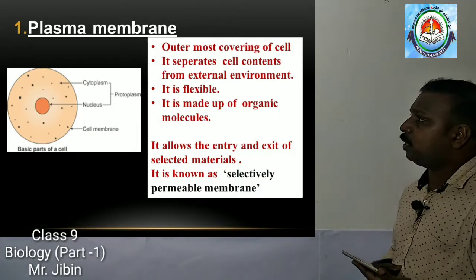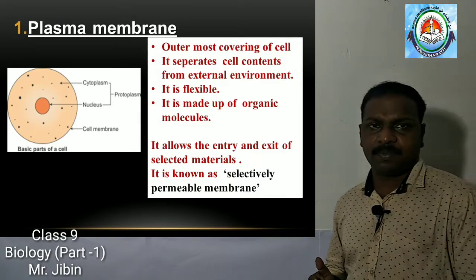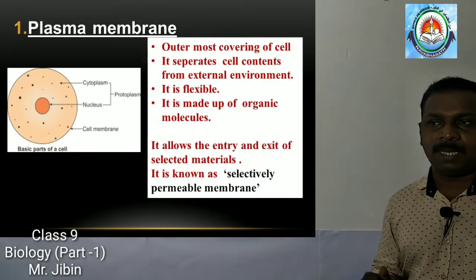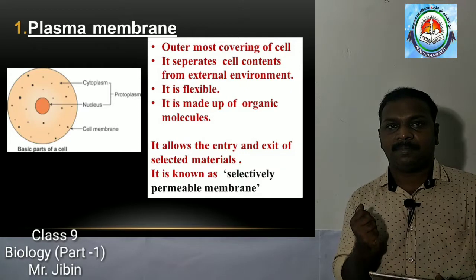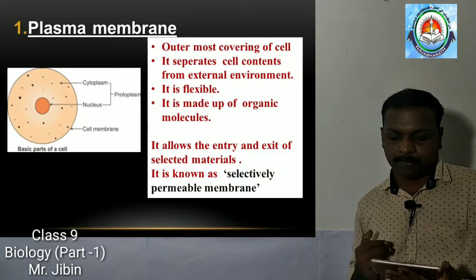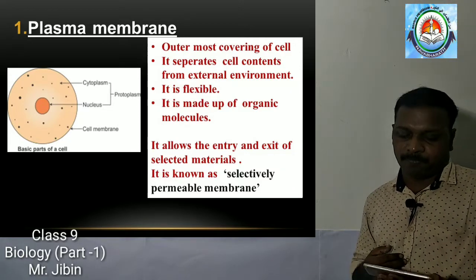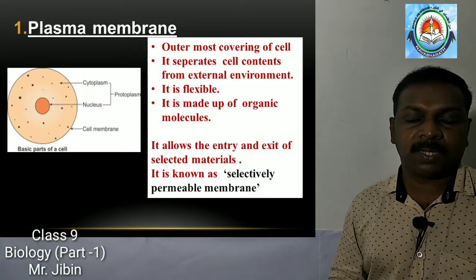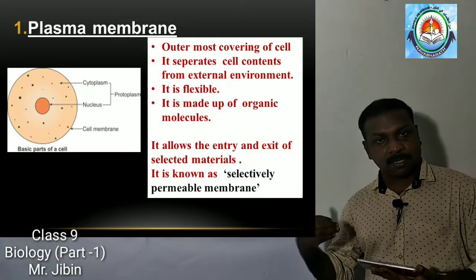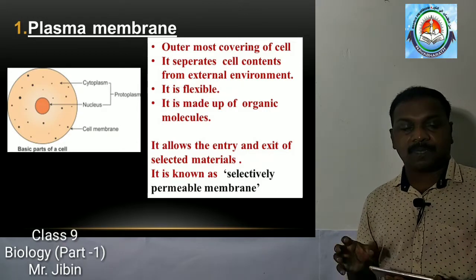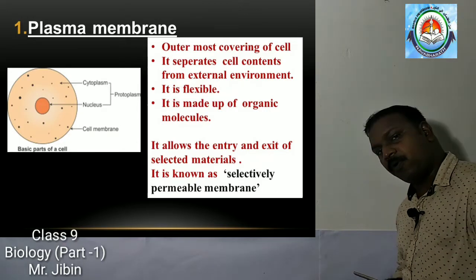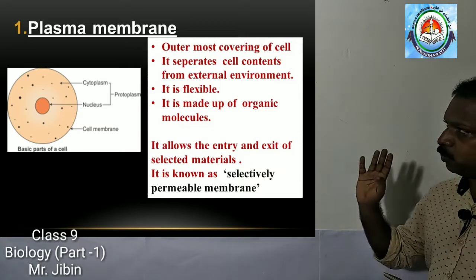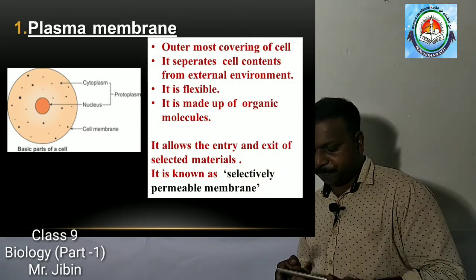Suppose it is flexible, means not hard, and it is made up of organic molecules. All these points you should note down.